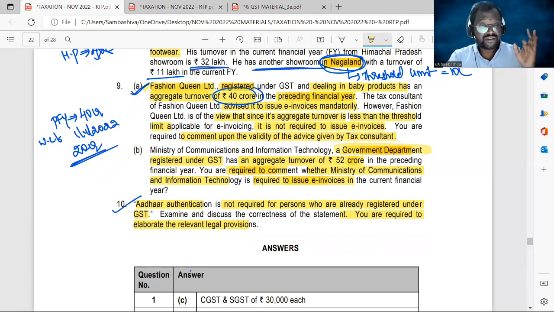Okay. So I wish you all the very best for your November 2022 exams. Everyone should at least do the preparation of this RTP 2 or 3 times. Right? There are very important amendments discussed in these RTPs. So one should compulsorily listen to these RTPs and prepare these RTPs. Very, very important. Okay, ma?